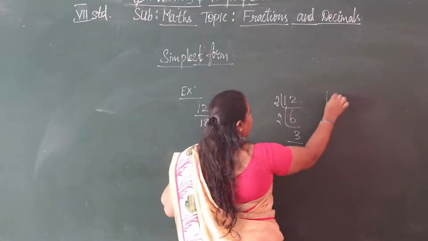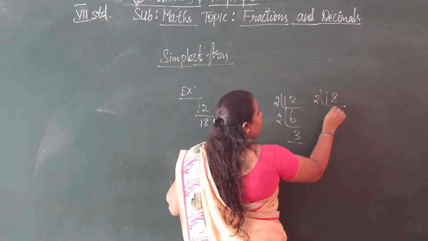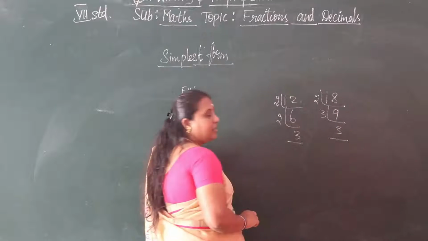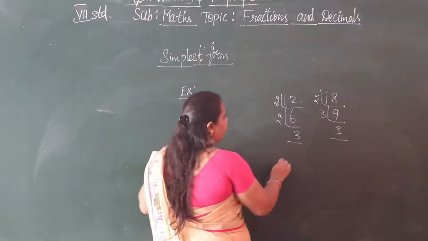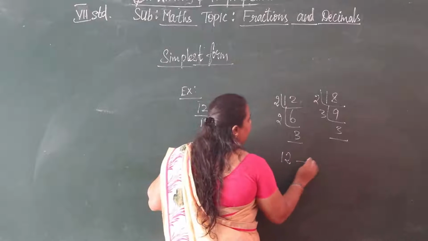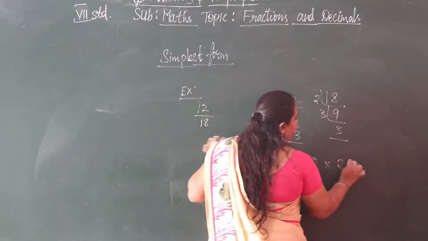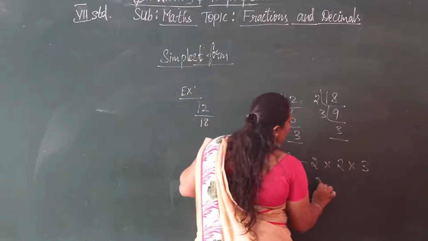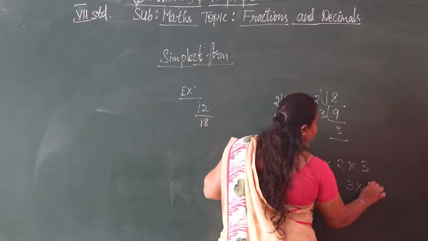Then we have 18: 2 9s are 18, then 3 3s are 9. So we have 12 as 2 into 2 into 3, then 18 as 2 into 3 into 3.